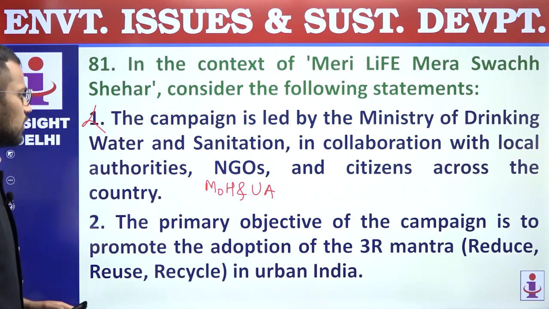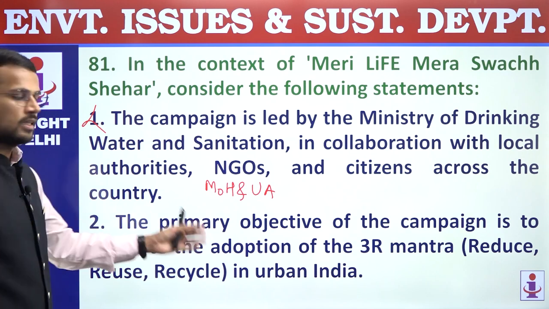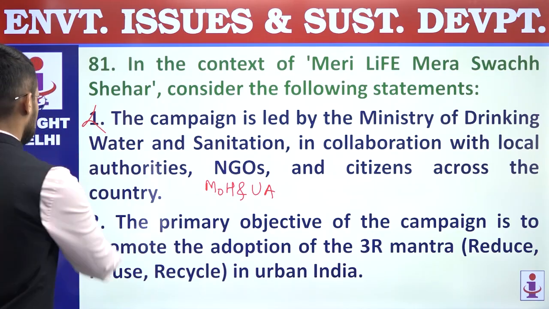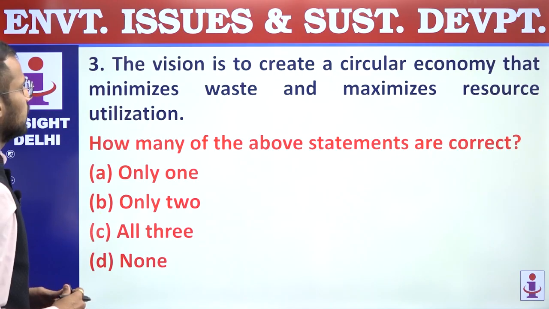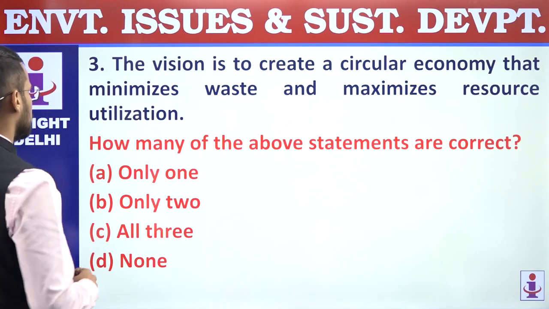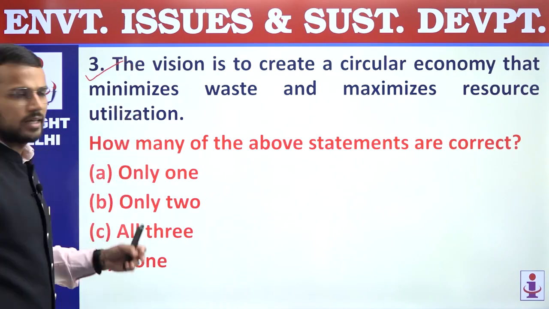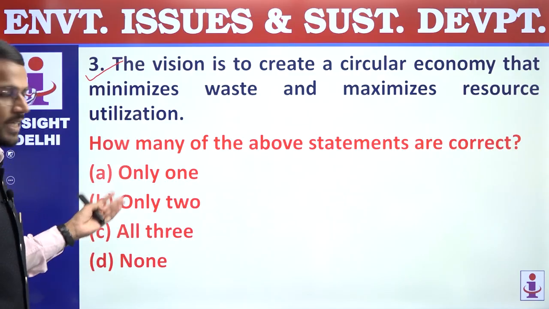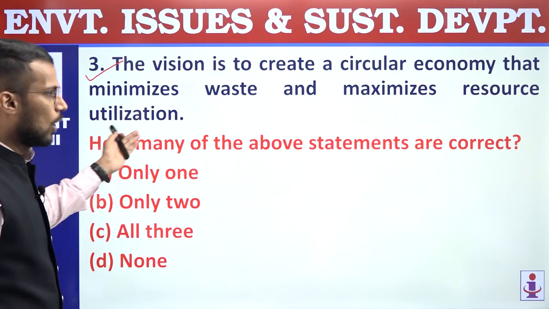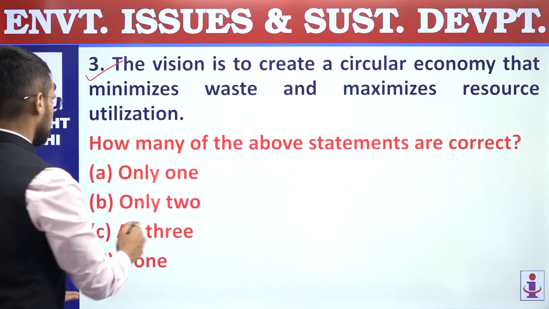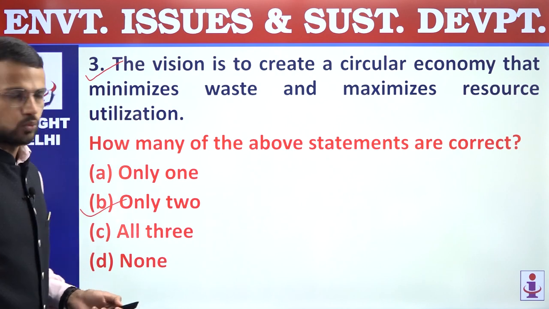Second, the primary objective of the campaign is to promote the adoption of the 3R mantra, that is reduce, reuse, recycle in urban India. The second statement is correct. Third, the vision is to create a circular economy that minimizes waste and maximizes resource utilization. Right, so this is also a correct statement regarding the vision of the campaign. So only the second and third statements are correct. We are supposed to find out how many statements are correct. So only 2 are correct, and that's why the answer is B, only 2.